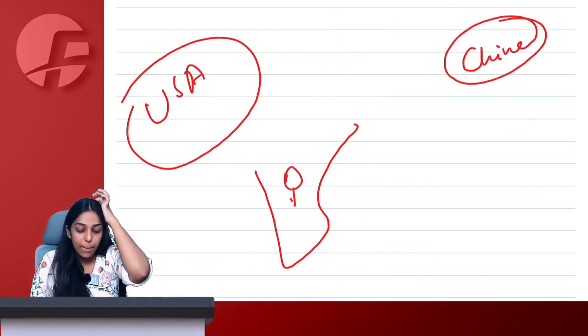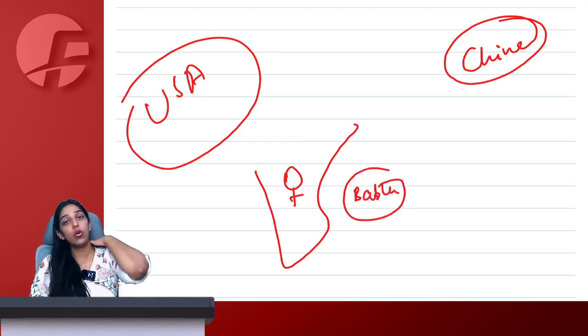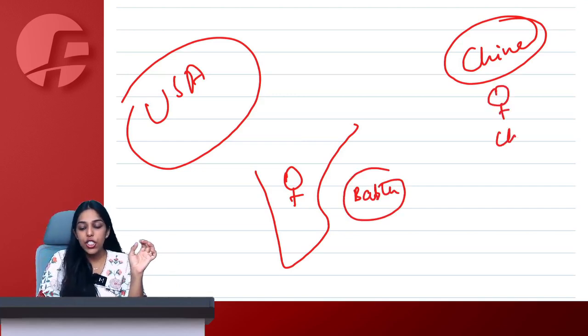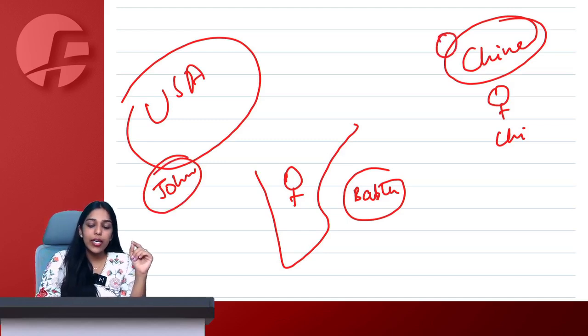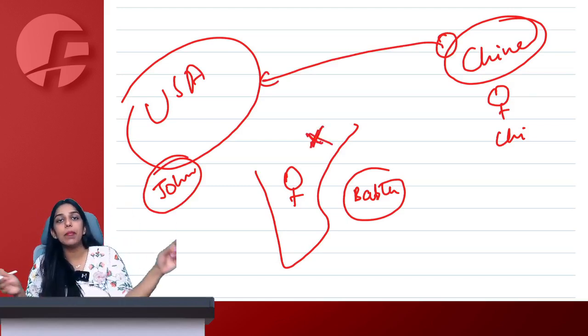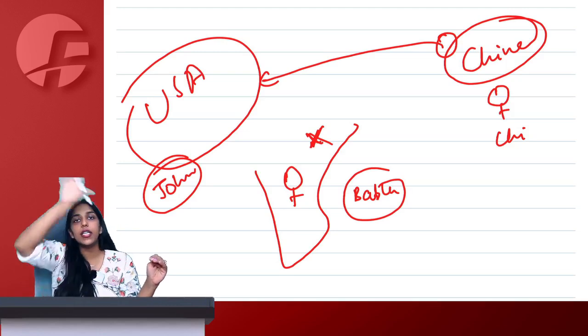So we have Mr. Bablu, who arranged an entire transaction between Mr. Chi of China and Mr. John of USA. So what happened was the goods moved directly from China to USA. The goods never entered India, even though the transaction was facilitated by an Indian person, but still goods never entered India. From one non-taxable territory to another non-taxable territory.